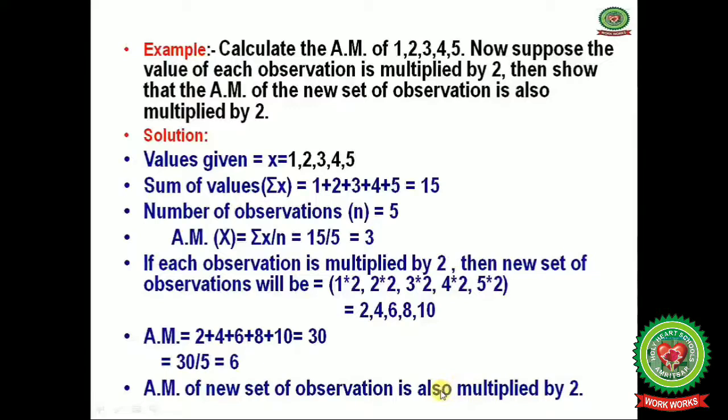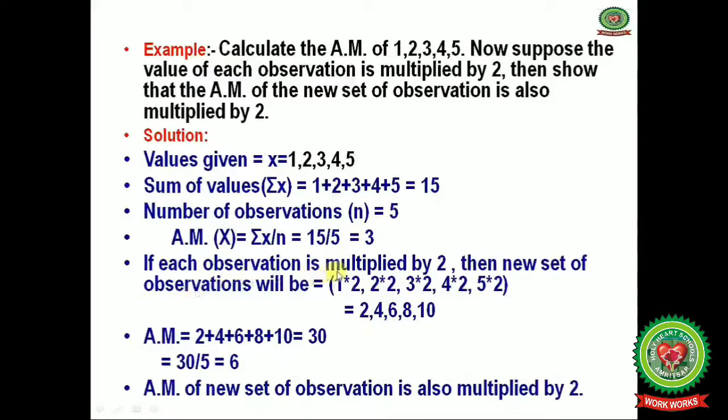Now let us start with the solution. We are given values, denoted by small x, equal to 1, 2, 3, 4 and 5. The sum of values, summation x, is 1 plus 2 plus 3 plus 4 plus 5, which equals 15. Done. Now the number of observations, small n, equals 5. Now we can calculate the arithmetic mean. Summation x is 15, divided by 5, which equals 3.